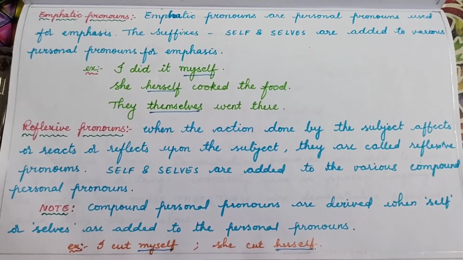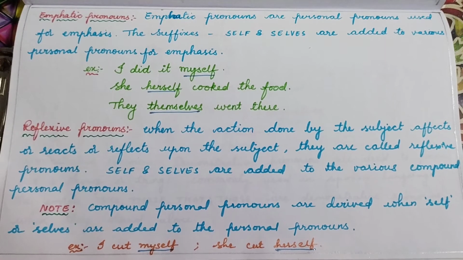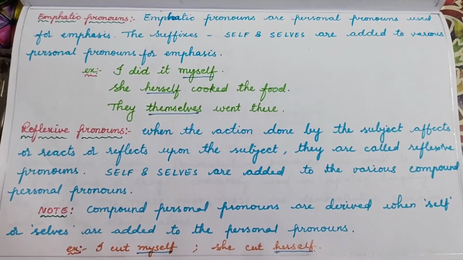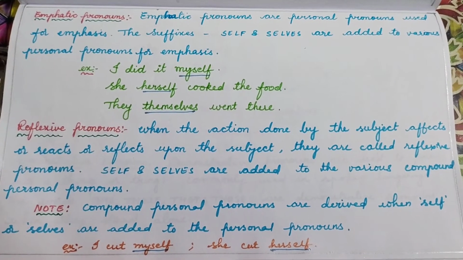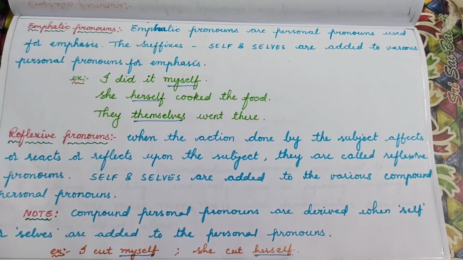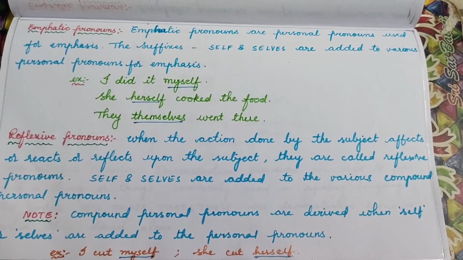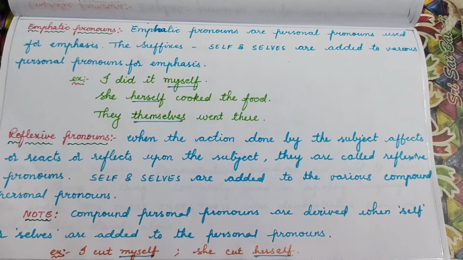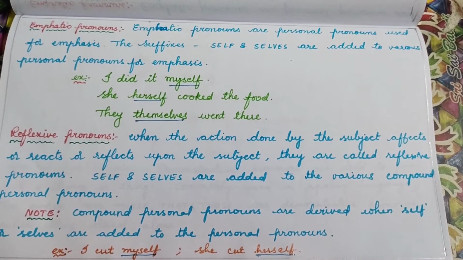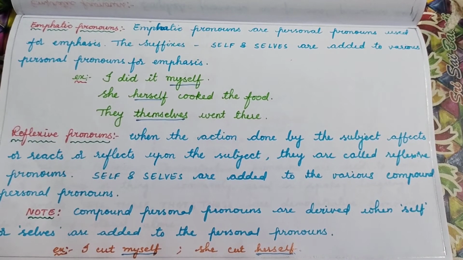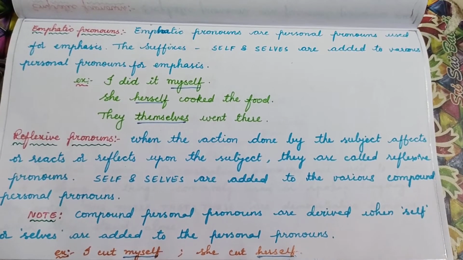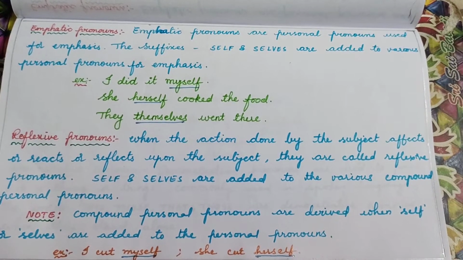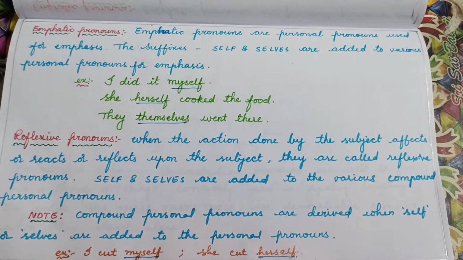So coming to reflexive pronouns. Reflexive, the name itself indicates something is getting back. So what is that something? When an action done by the subject affects or reacts or reflects upon the subject, they are called reflexive pronouns. As the name itself suggests, something is getting back, that is nothing but the action done by the subject.